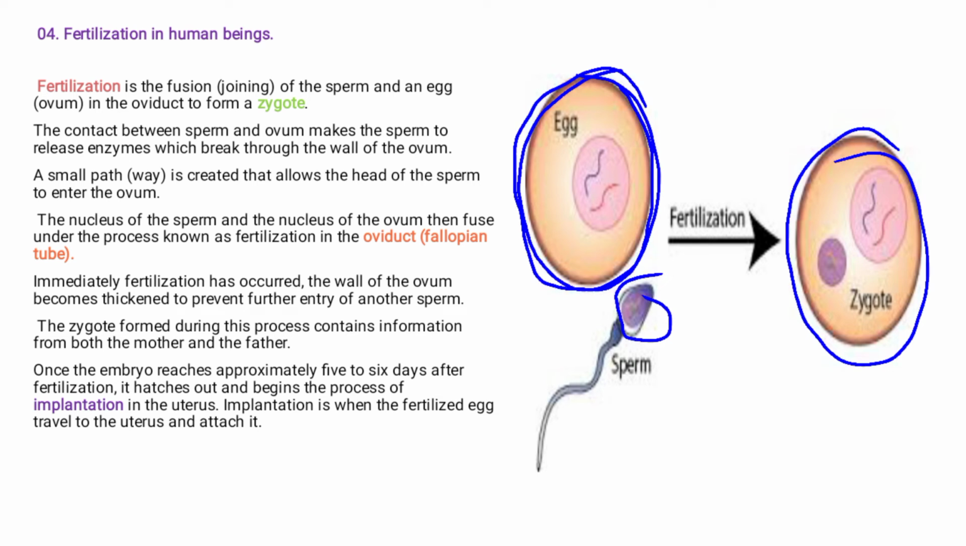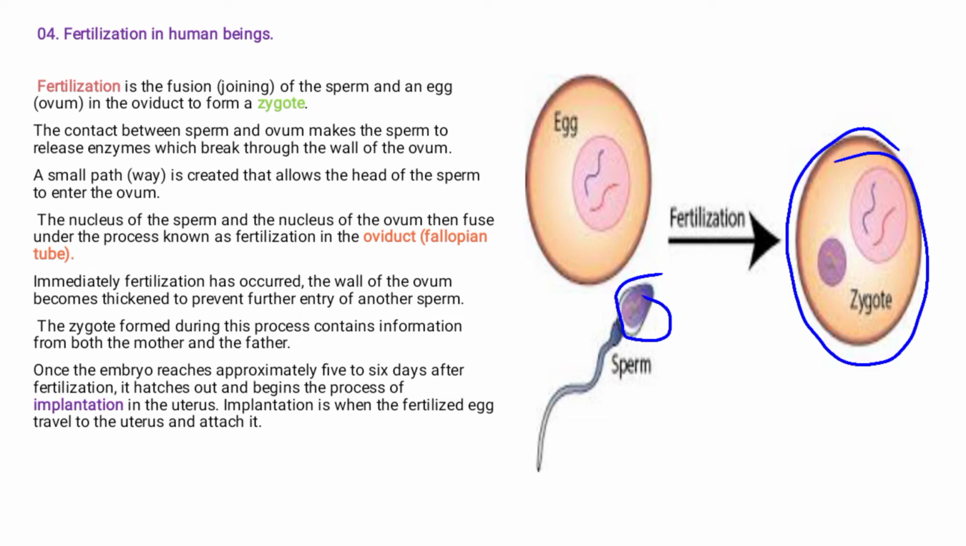Now, the contact between sperm and ovum makes the sperm release energy, which breaks through the wall of the ovum. So once the two meet, the sperm produces energy which breaks through the ovum, and a small pathway is created that allows the head of the sperm to enter the ovum. The nucleus of the sperm and the nucleus of the ovum then fuse in the process known as fertilization in the oviduct. Like I said in the previous topic, fertilization takes place in the fallopian tube, also known as the oviduct.